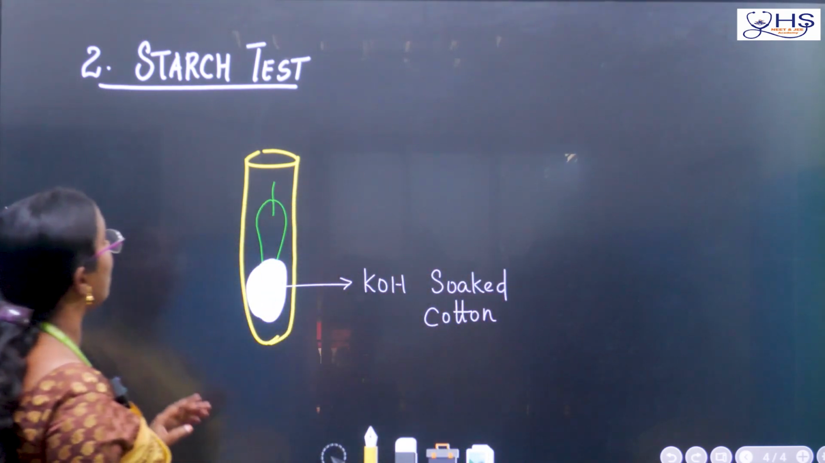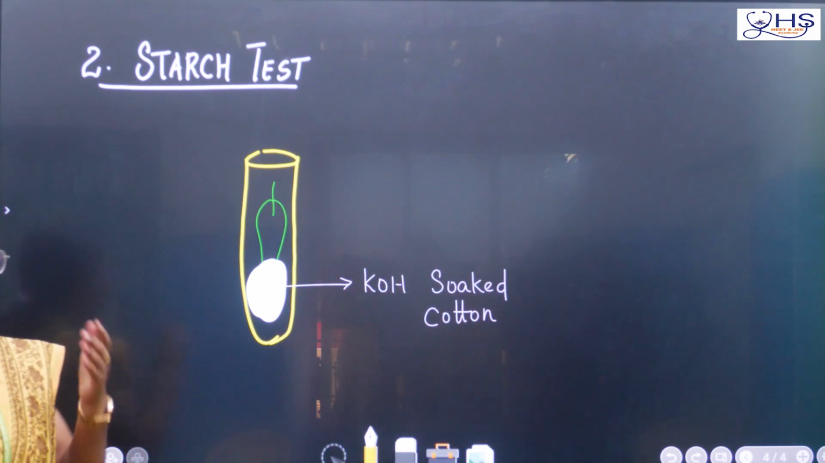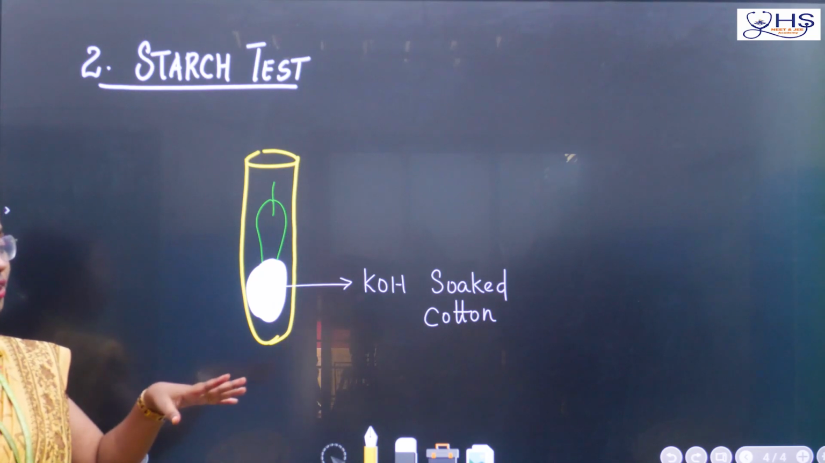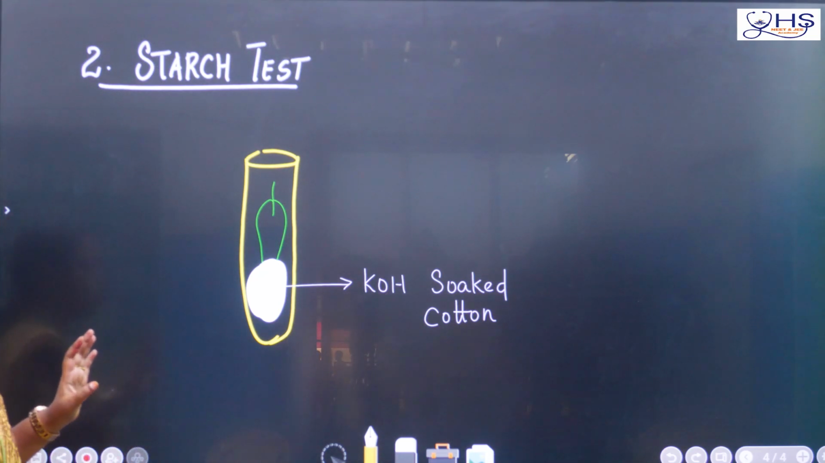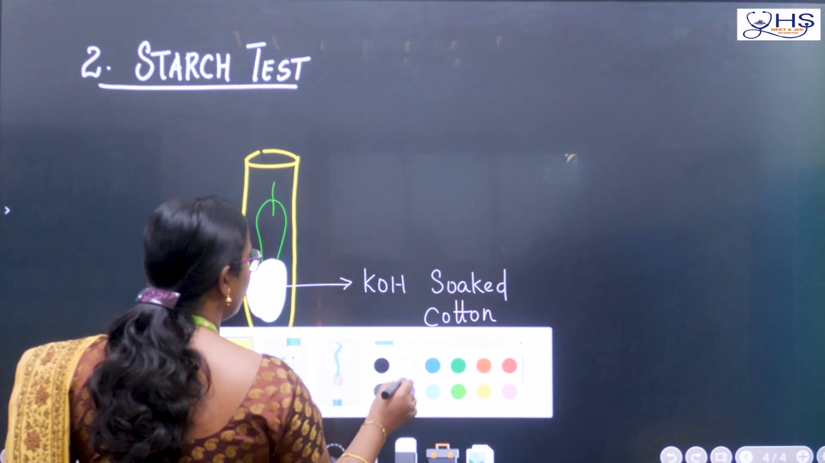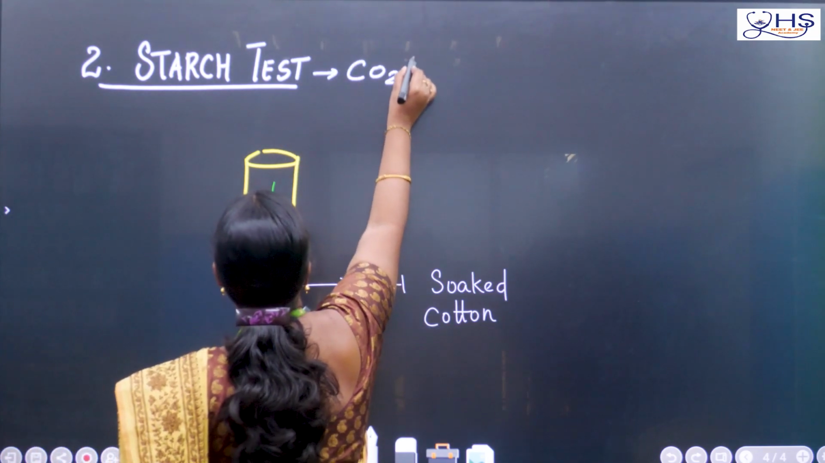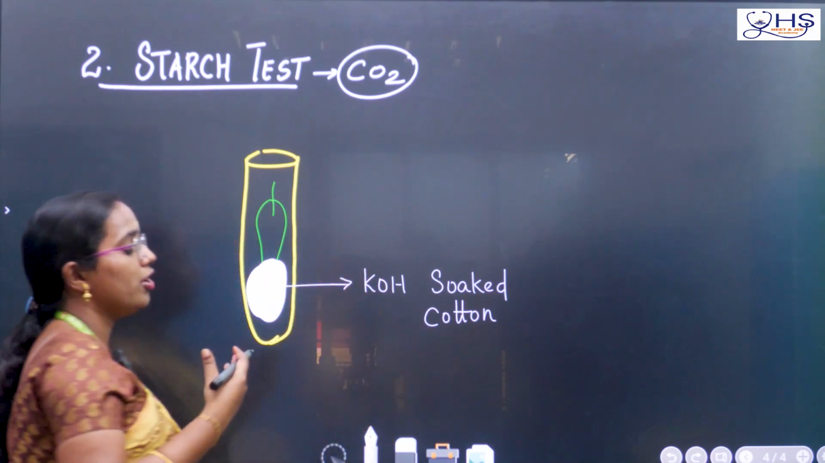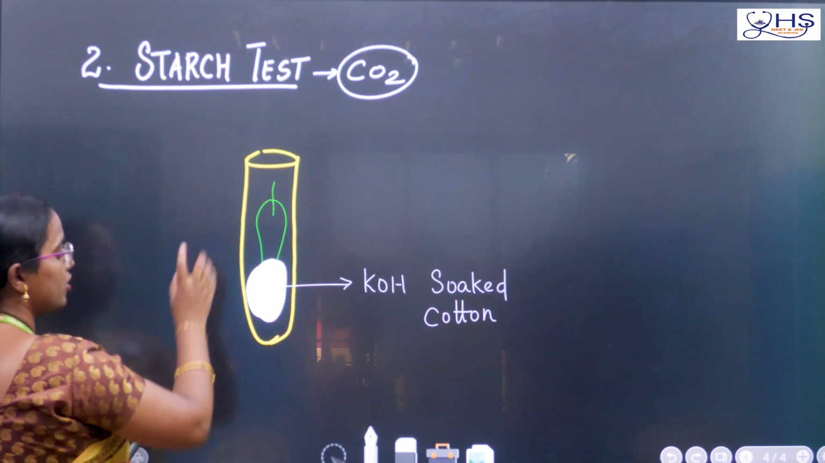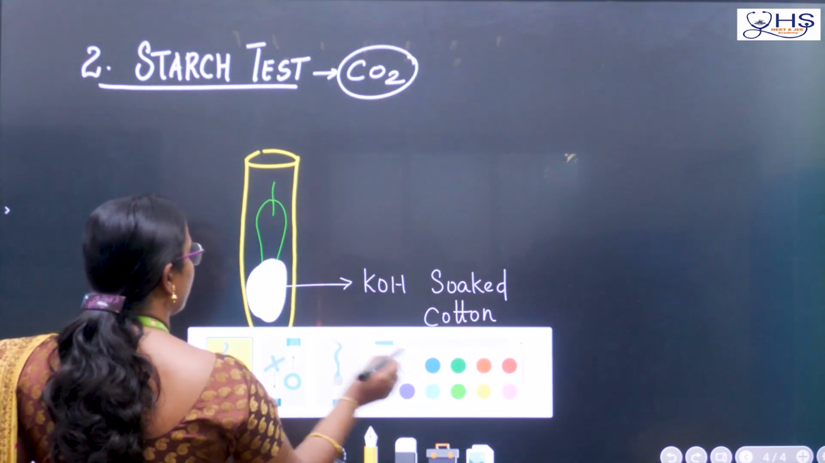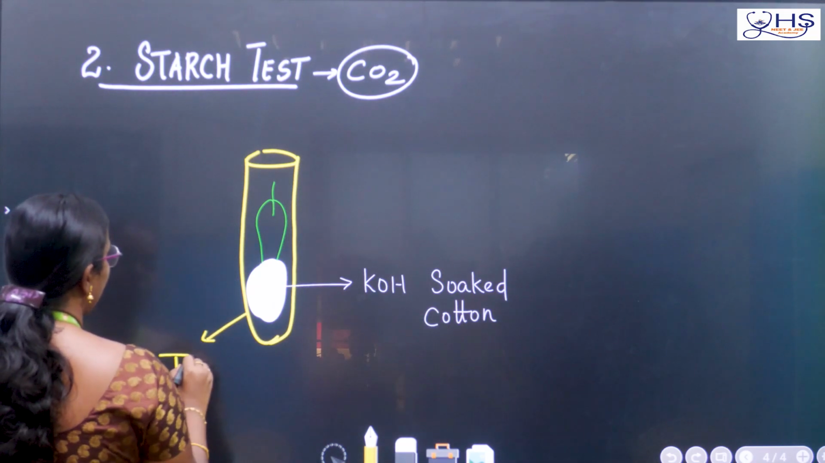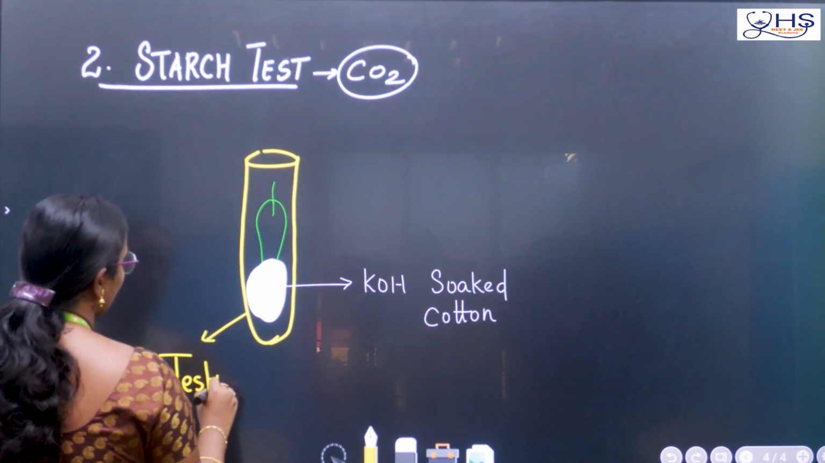Next is the starch test. Okay, same. What is the output and how is it produced? Here in this test, we are going to check whether CO2 is needed by the plant or not, how important carbon dioxide is. So here we are going to take a test tube. We are going to take what? A test tube. In a test tube,